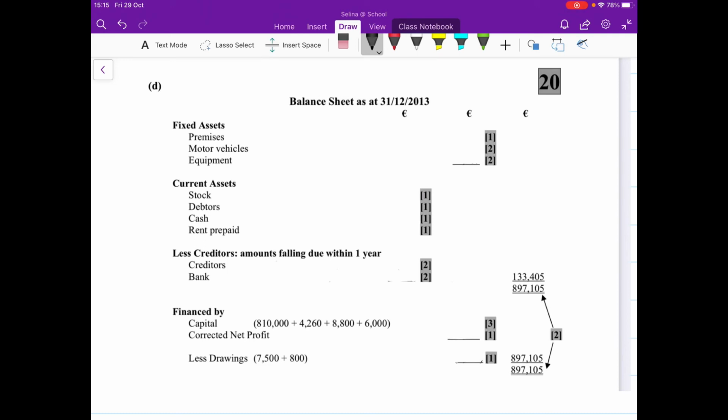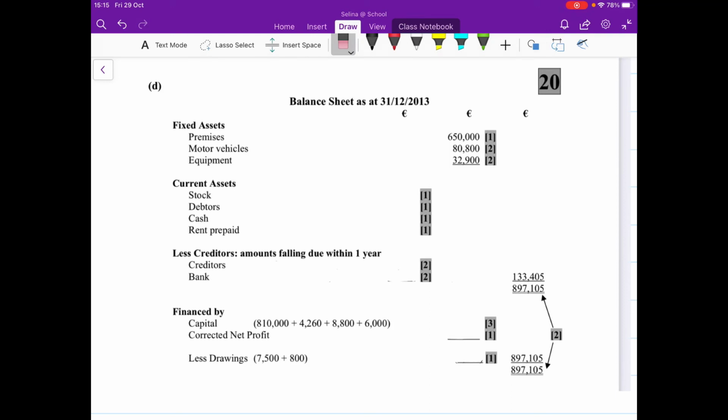So premises was €650,000. There was no change there, okay? No change. We didn't adjust anything on premises in our journal, so that's going to stay the same there. €650,000. Next up, we have our motor vehicles, okay? Actually, equipment is next in the question, but I have the solution here, so we'll just go with motor vehicles. Motor vehicles in the question was €72,000.